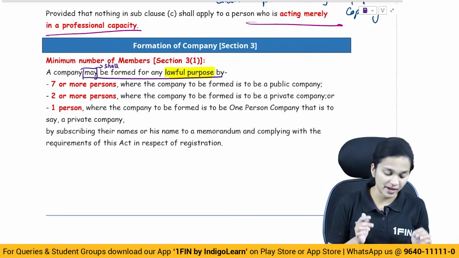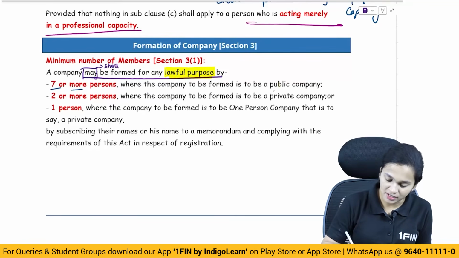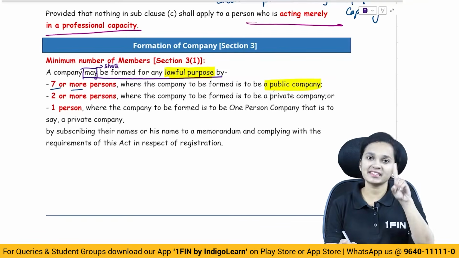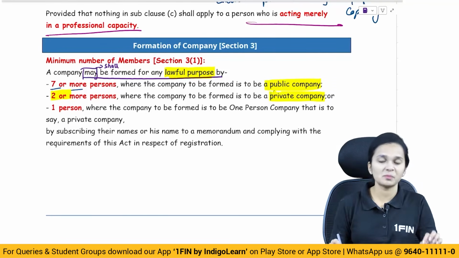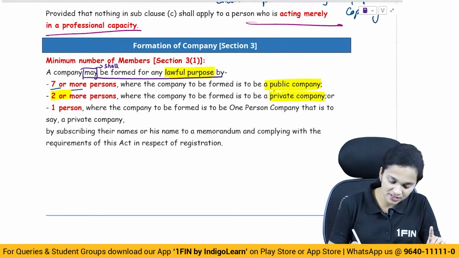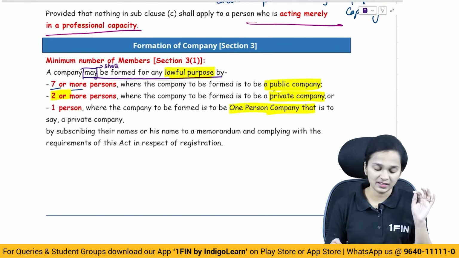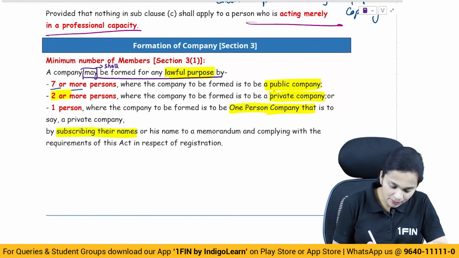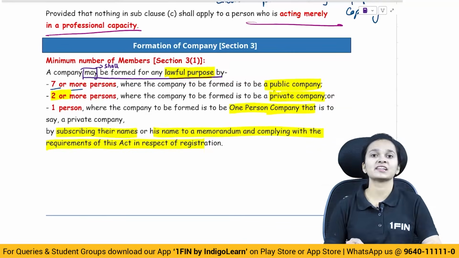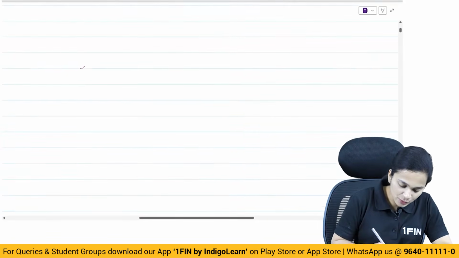By how many members? By 7 or more persons, where the company is to be formed as a public company. So public company, 7 or more persons. 2 or more persons, where the company is to be formed as a private company, or 1 person where the company to be formed is a one person company. How will they become the members? By subscribing their names or his name to the memorandum and complying with the requirements of this act in respect of registration. Now here the term which comes up is subscribers to memorandum.